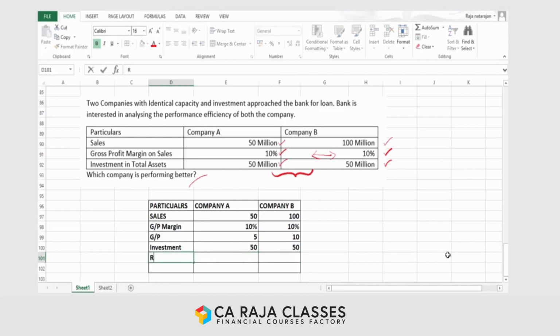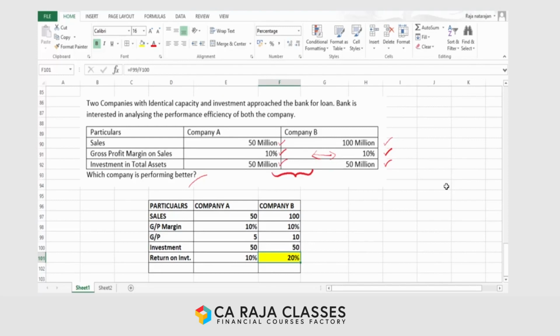So now let's calculate the return on investment. Here the return available is 5, that's the gross profit, for the investment made, which is 50. So the return on investment is 10%, whereas for company B it is 10 divided by 50, so the return available is 20%. So both companies have identical capacity, but one is making sales of 50, the other is making sales of 100, and because of this one company is doing exceedingly well. It was able to bring more return on investment for its stakeholders.